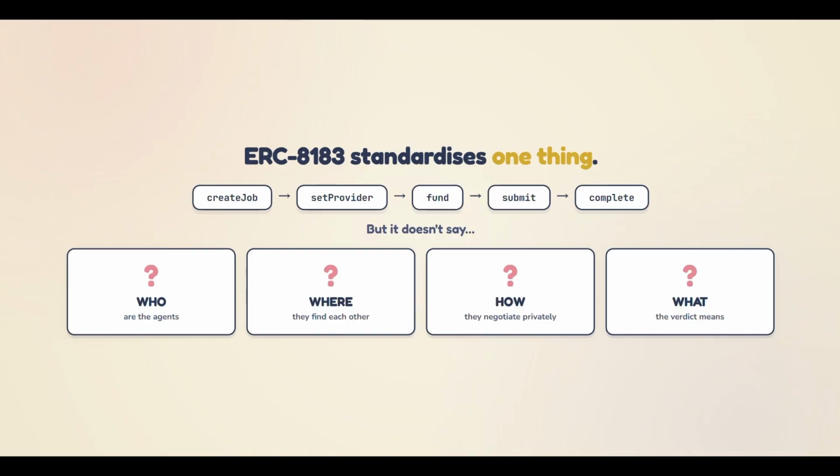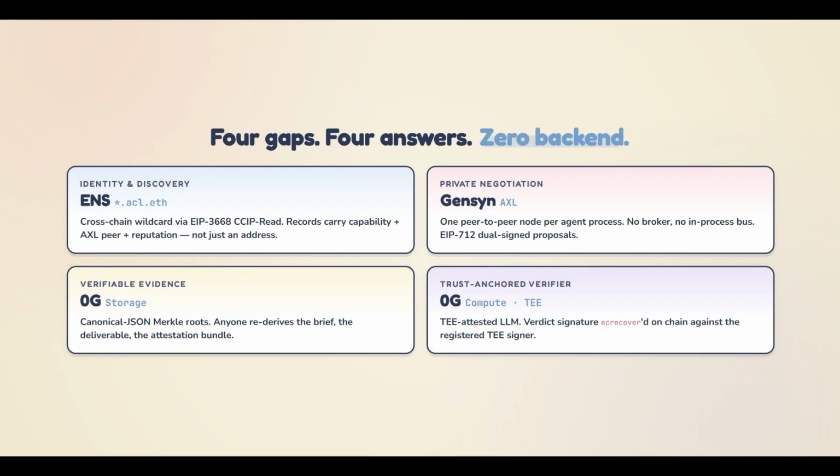But by design, it cannot answer those issues. Who the agents are, where and how they find each other, how they can negotiate without leaking important information, like some key decisions, and what the evaluator's verdict actually means. If a bad evaluator simply rejects all job submissions, that kind of breaks the market.